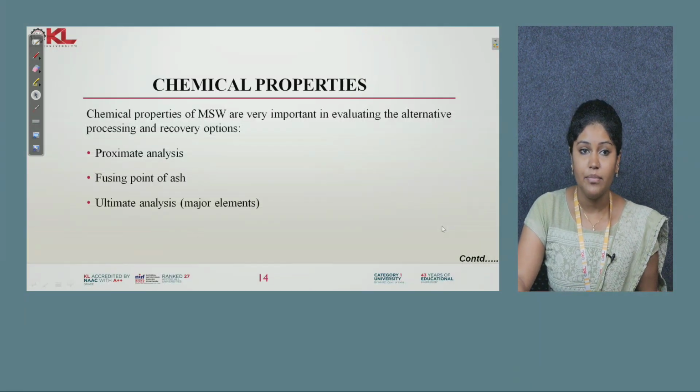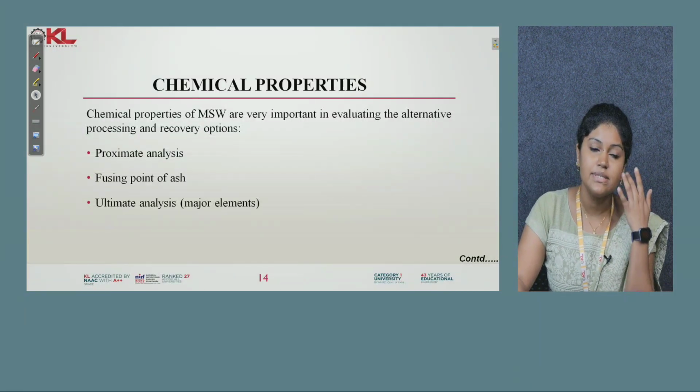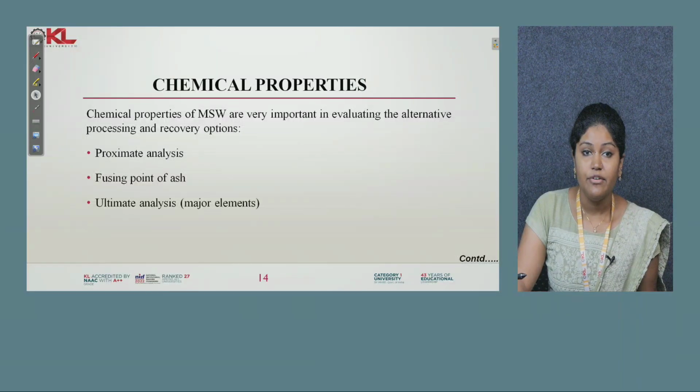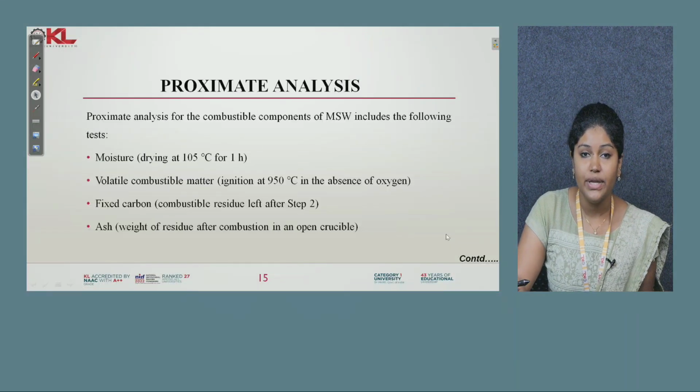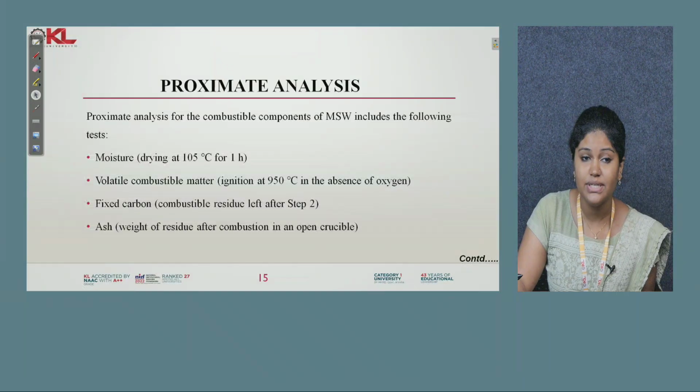Next is chemical properties. Coming to the chemical properties of municipal solid waste, we have three important things to evaluate. One is proximate analysis, second is fusing point of ash, third is the ultimate analysis. In the case of proximate analysis, we will do some tests. One is moisture. You know how to find the moisture: we will dry the waste at 105 degrees Celsius for 1 hour.